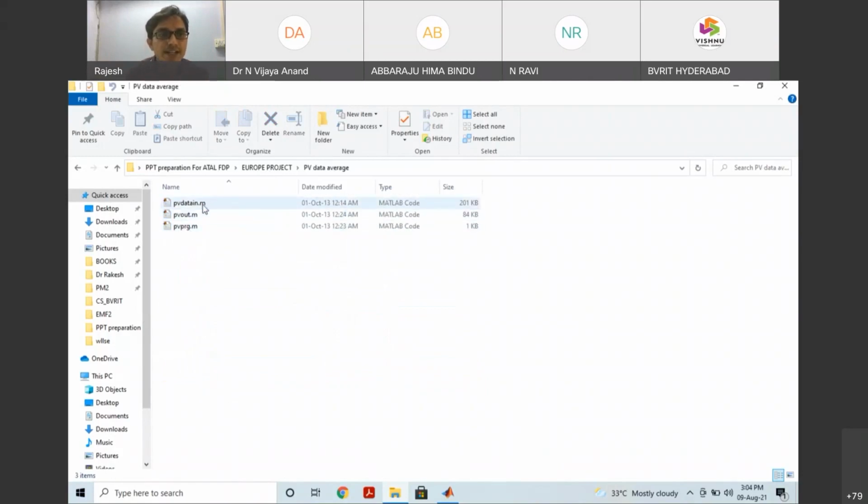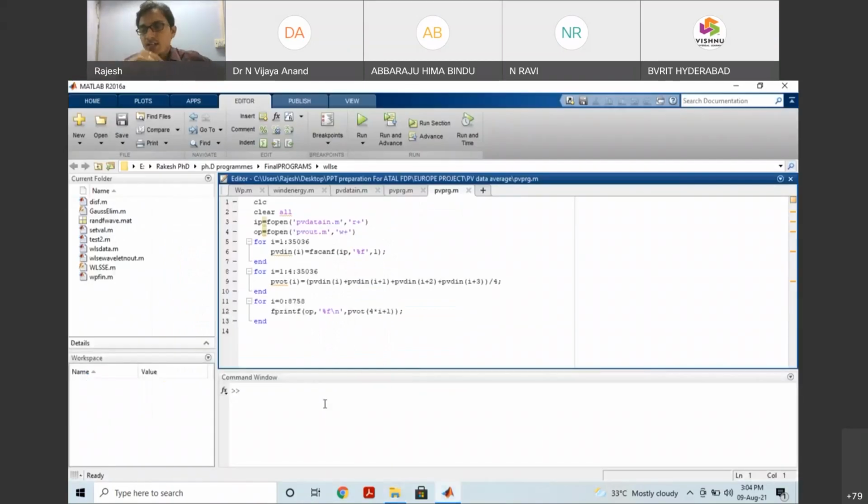Anyhow, MATLAB is open, a very simple PV program. I'll just show you a simple program. Whatever data we are having is 15 minutes. In the beginning I mentioned in the PPT, maybe in the 4th or 5th slide, 15 minutes average. So here, that 15 minutes average, I'm having a total of 35,036 samples. Why 35,036 samples? Simple. I already mentioned how many hours: 8,760, multiplied by 4 is nearly around 35,036, more or less.